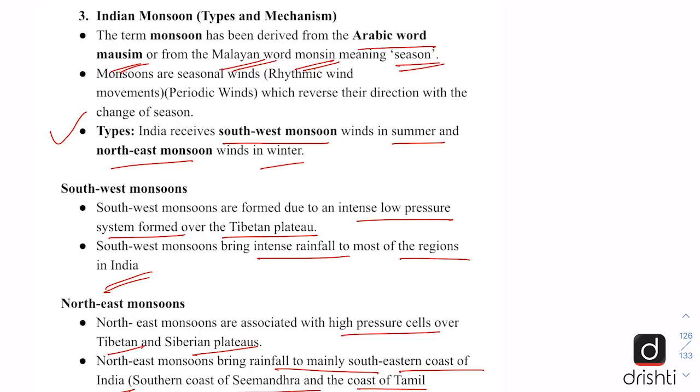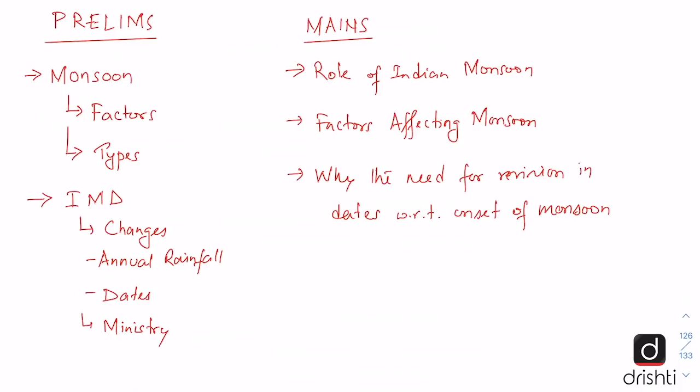Let us look at some of the questions that can be asked in prelims and mains related to this topic. So in prelims, one can be asked about monsoon. So one should be clear about the geographical concepts surrounding monsoon. What are the factors which give rise to monsoon? What are the types of monsoon in India? So we have the southwest monsoon, which has two branches, and then we have the northeast monsoon, also called the retreating monsoon. Then a question can also be asked about IMD, India Meteorological Department.